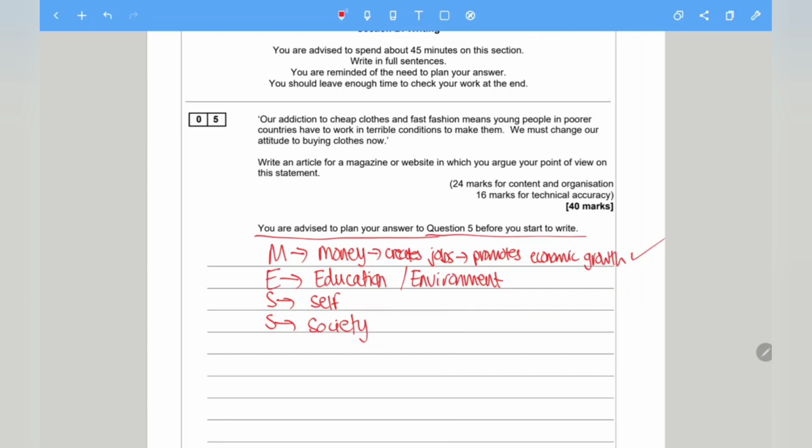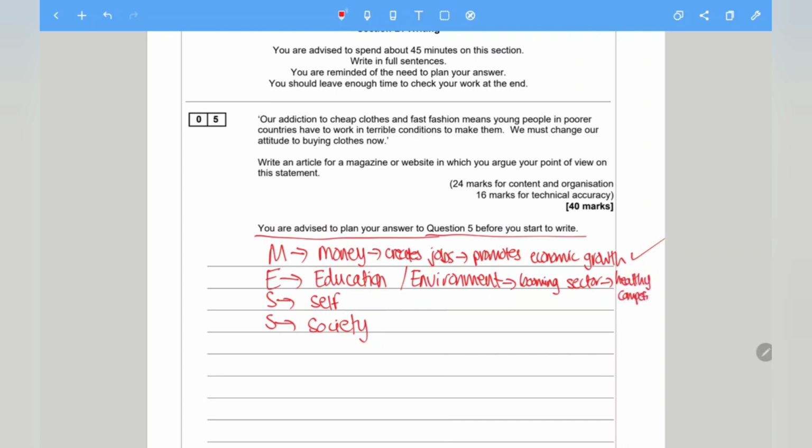Next up, we've got E, which is education / environment. In terms of education, environment, there are many things you can say here. First of all, in terms of education, it's a booming sector and it's continuously growing, which promotes healthy competition.